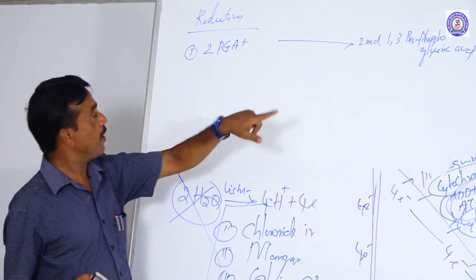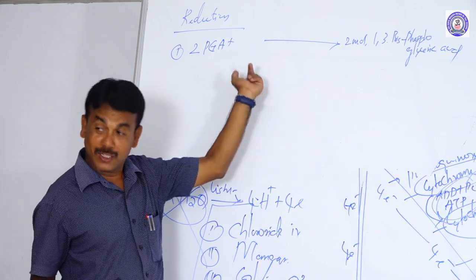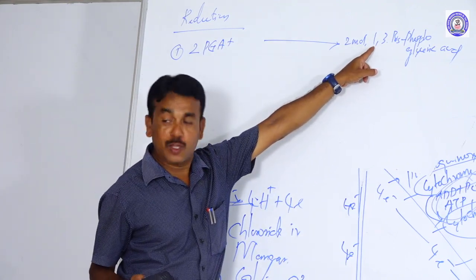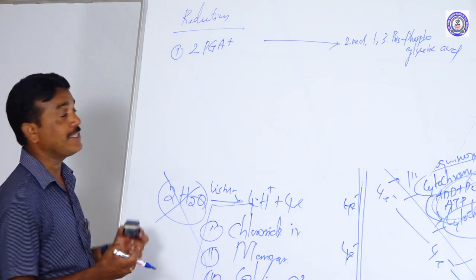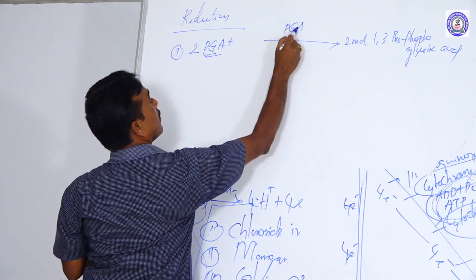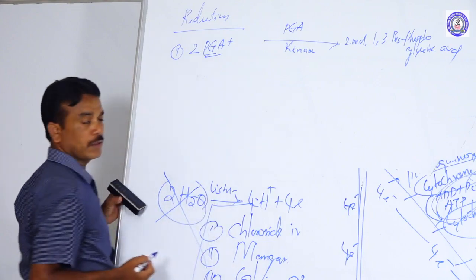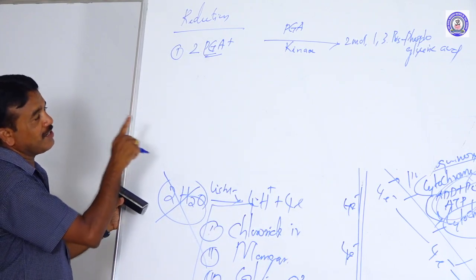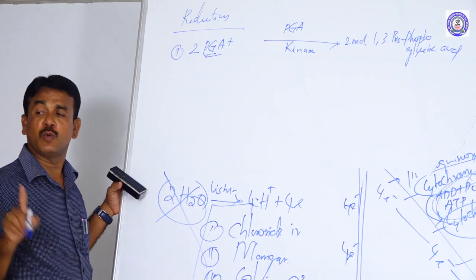The first step: two molecules of phosphoglyceric acid are converted into two molecules of 1,3-bisphosphoglyceric acid with the help of the enzyme PGA kinase. What is the essentiality in the equation? Each molecule receives 1 ATP.